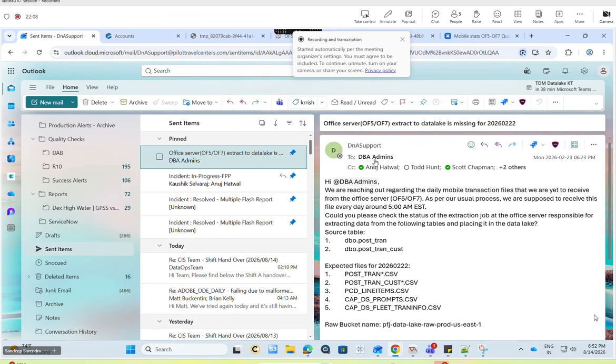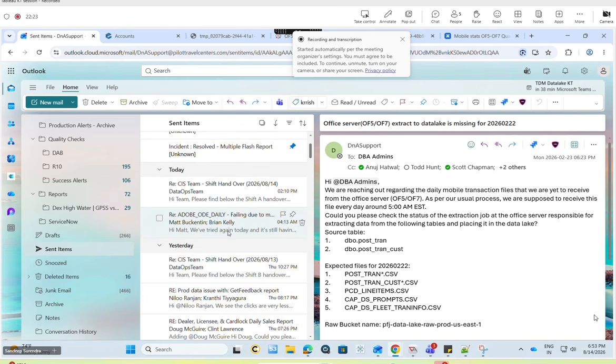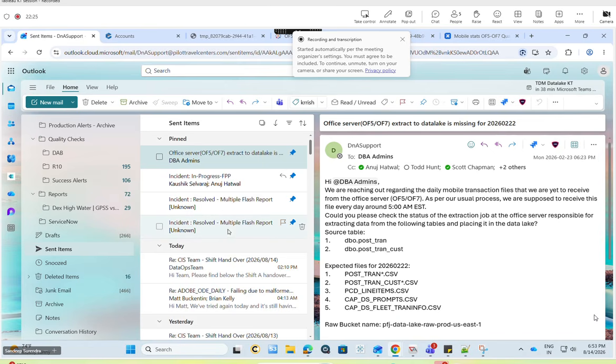This one we need to send to the DBA team, stating that today's file has not been received. So they will work on it. And the same way, I already bookmarked, someone might have removed it, for OF5, the delay notification also is there. I will try to make it a bookmark here. So they can just forward to those users, like today's report will be delivered late due to the data issue.